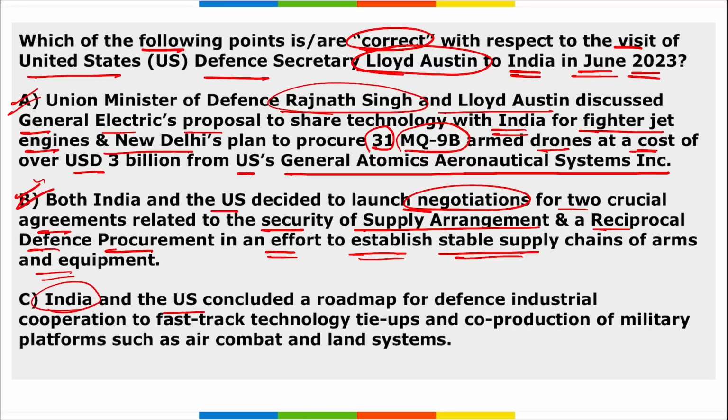Third, India and the US concluded a roadmap for defense industrial cooperation to fast track technology tie-ups and co-production of military platforms such as air combat and land systems. This is also correct here.